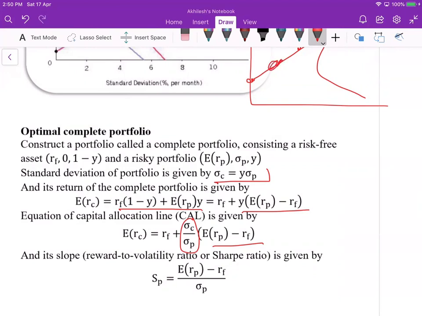This one is the capital allocation line, and this is the Sharpe ratio: the expected excess return, Rp minus Rf, divided by sigma p. Excess return per unit risk is the Sharpe ratio, and this is the slope of the capital allocation line.